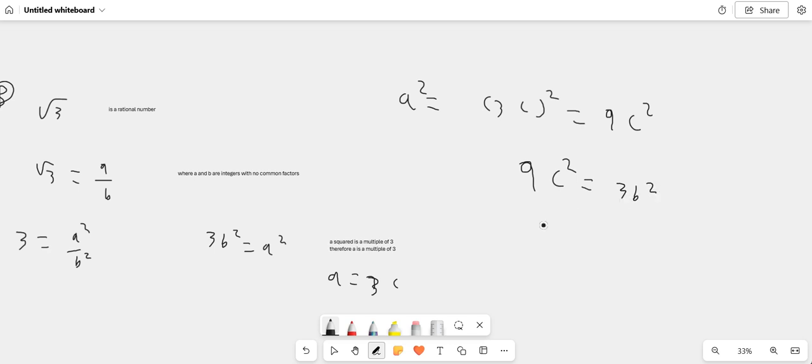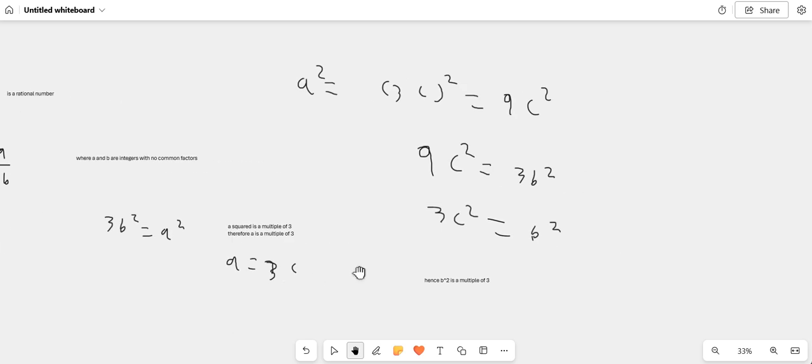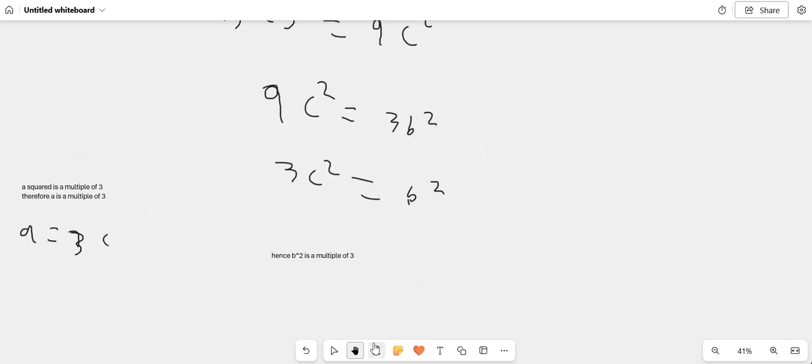And then divide by 3, you get 3c squared is equal to b squared. And now you don't need to square root both sides. This proves that b squared is also a multiple of 3. Do you see that? Because you've got the 3 there. So therefore, it's also a multiple of 3. And so if it's also a multiple of 3, then it's a bit of a pickle situation, isn't it? That means that b is also a multiple of 3 then.